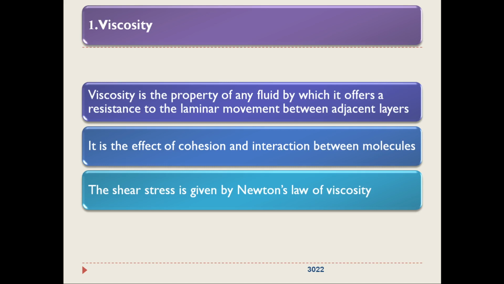So how has viscosity come into effect? It is the effect of cohesion. What is cohesion? Attraction of similar particles and interaction between the molecules. One molecule may impart energy to the adjacent molecule or vice versa. Whenever molecules are in random motion, there will be energy transfer between the molecules.